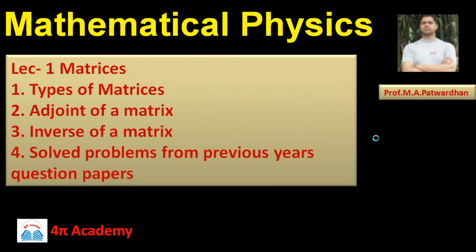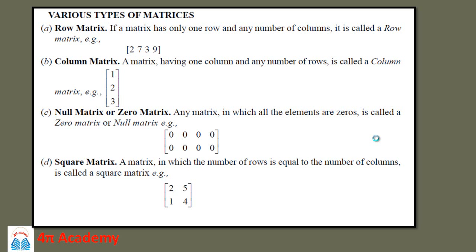Now in this lecture on Mathematical Physics, we are going to discuss the topic of matrices, and in this lecture we are going to cover the subtopic of types of matrices. We are going to discuss the various types of matrices, their properties, how to find the adjoint of a matrix, how to find the inverse of a matrix, and some solved problems from previous year question papers. So let us begin with the types of matrices.